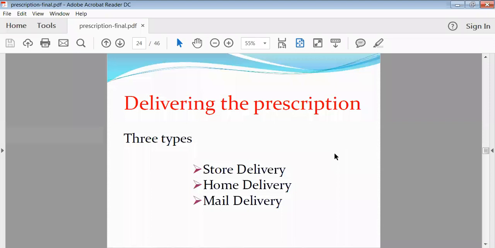Nowadays we are directly handing over that medicament to the patient, or we are getting the medicament through mail delivery, or we can say online purchasing is there. So through any kind of courier services, our medicaments are coming to your home. But at that time, store delivery was there, meaning the patient was getting the medicament directly in the presence of that patient. Then home delivery means that the shopkeeper was delivering that medicament to his home, or by using any kind of agency like courier service, he was delivering the medicament to his home.